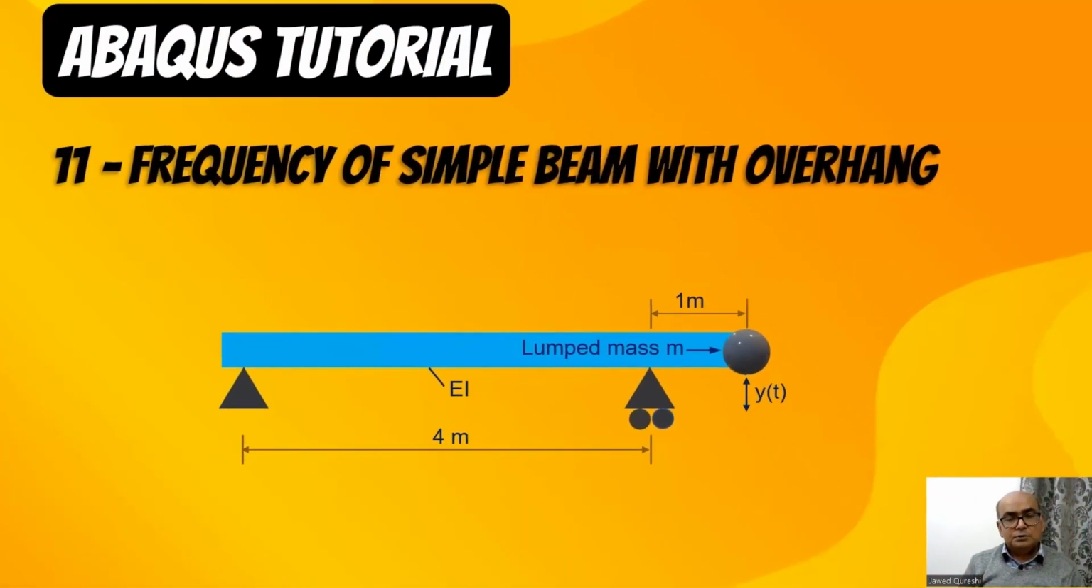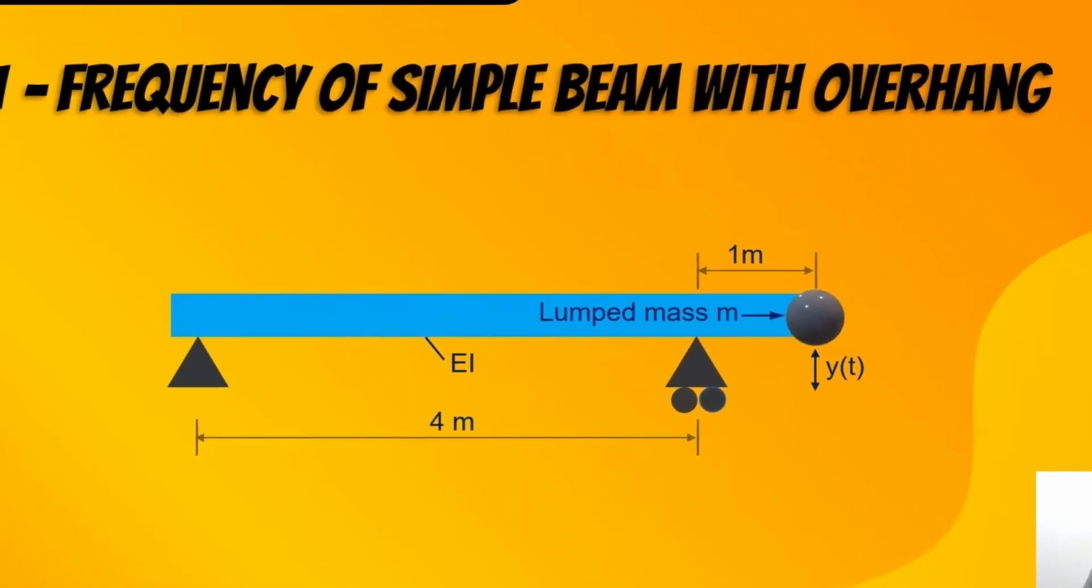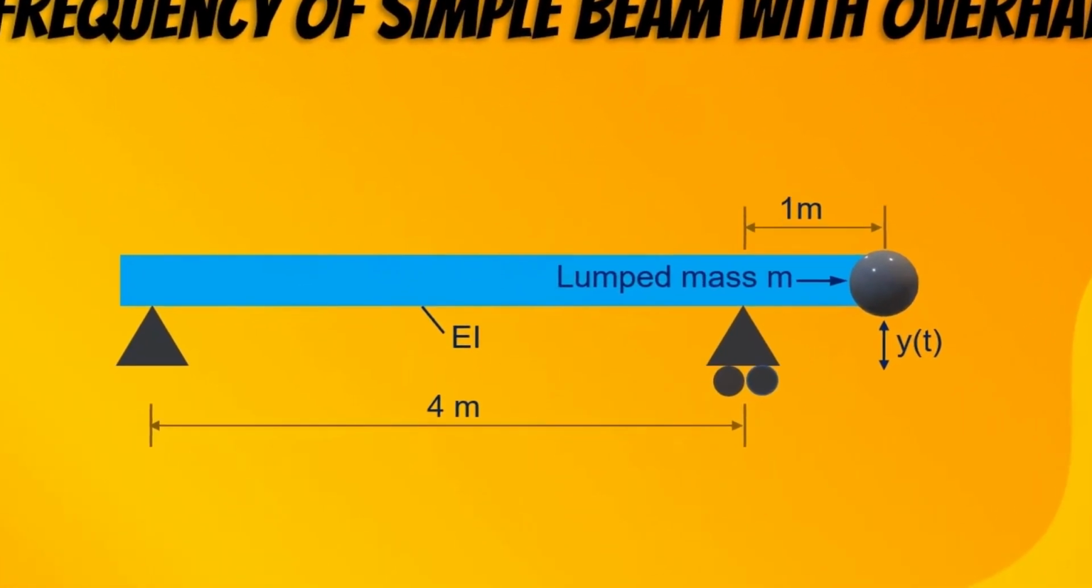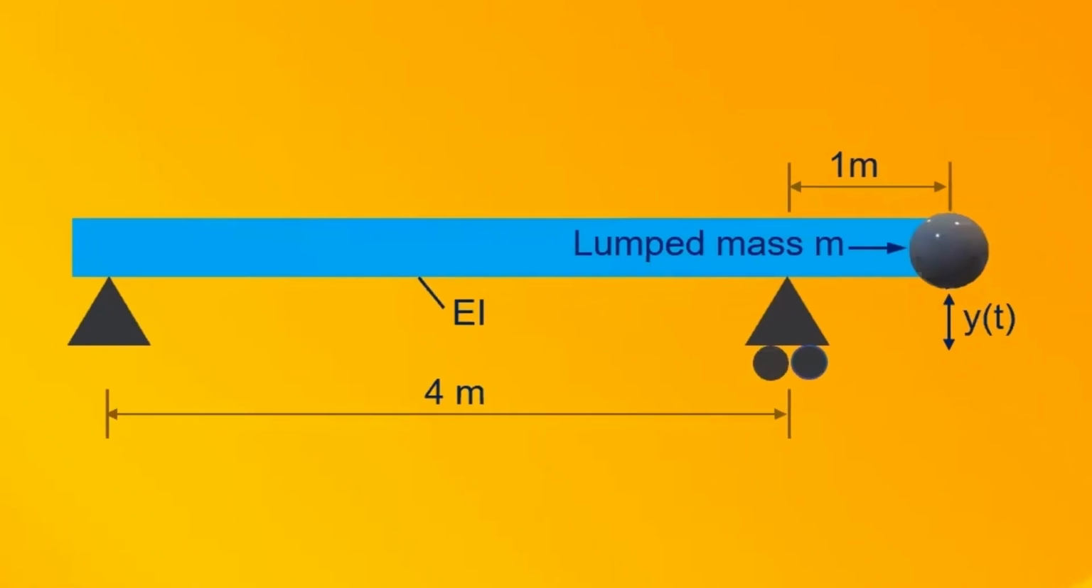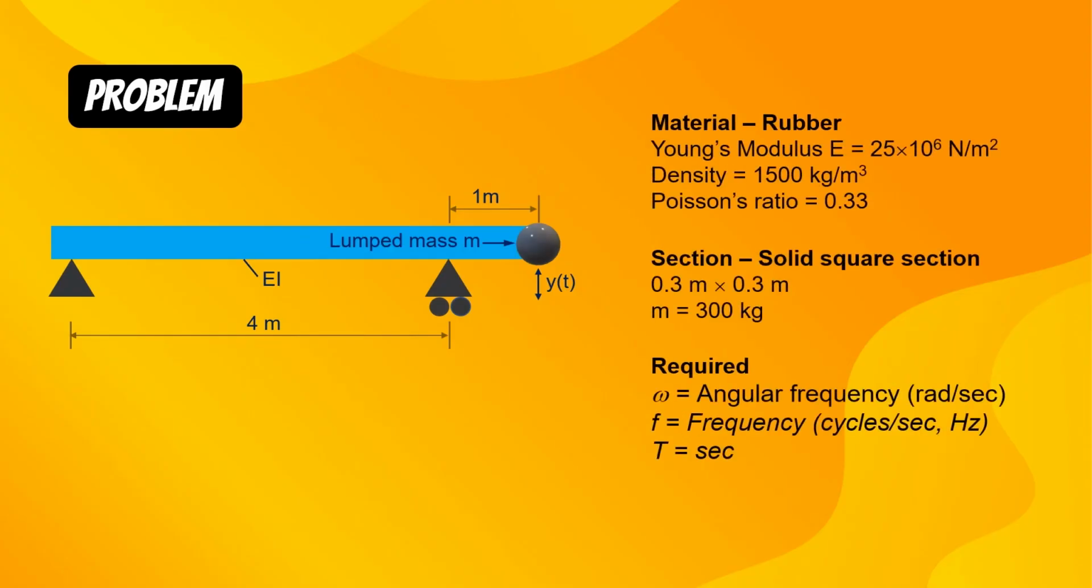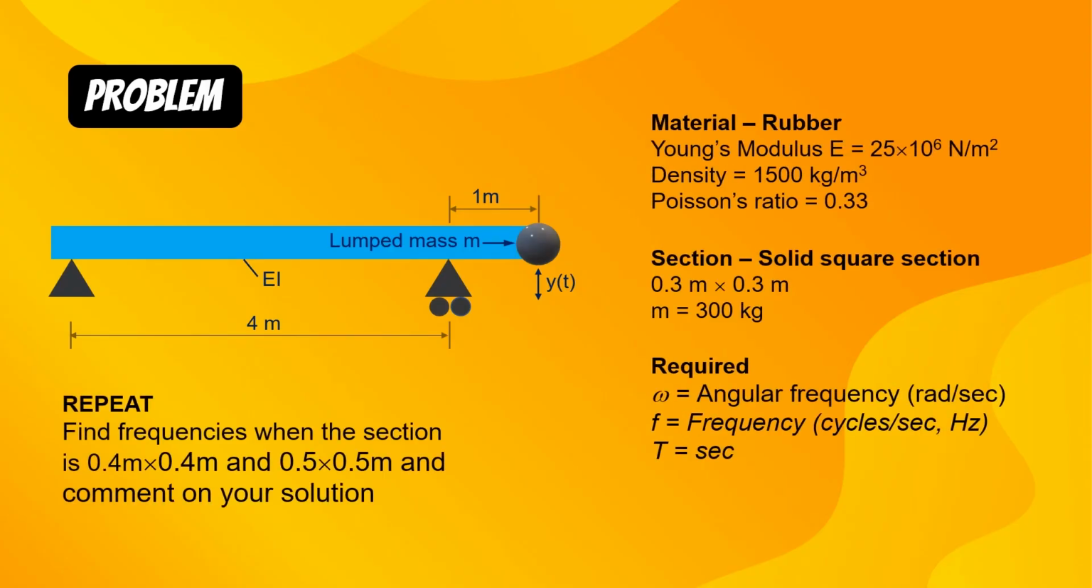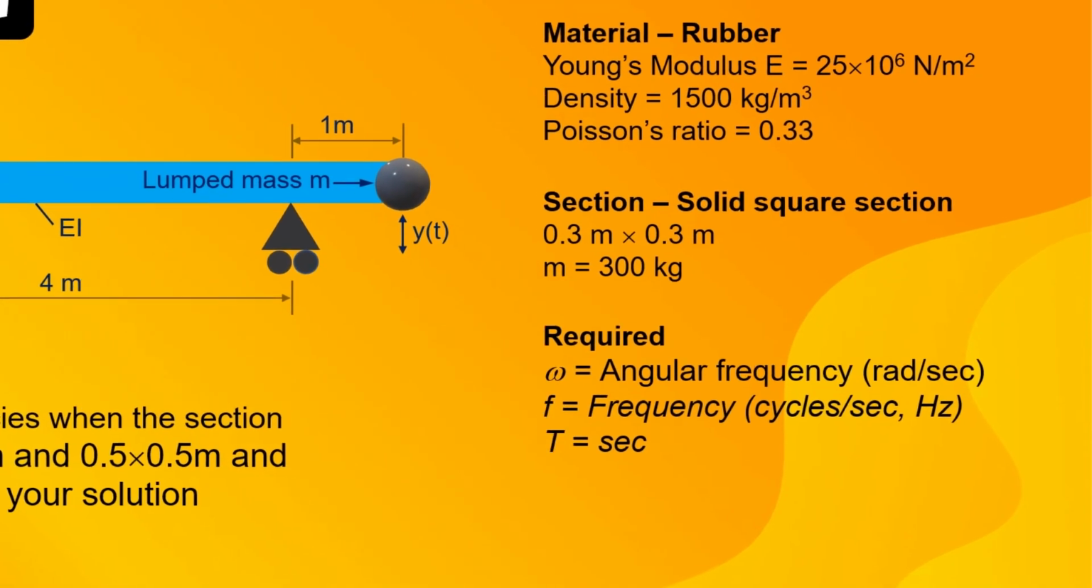The problem that I'm going to solve today involves an overhang. It is a simply supported beam, but mass is applied at the end. The data is given in solid section 0.3 meter by 0.3 meter, and we are required to find natural frequencies